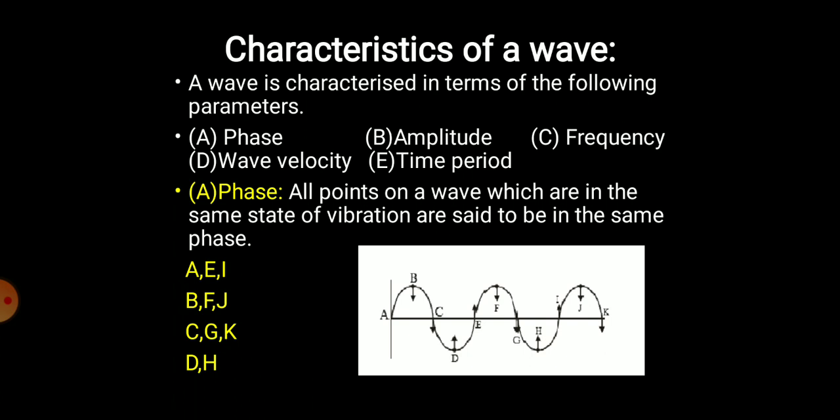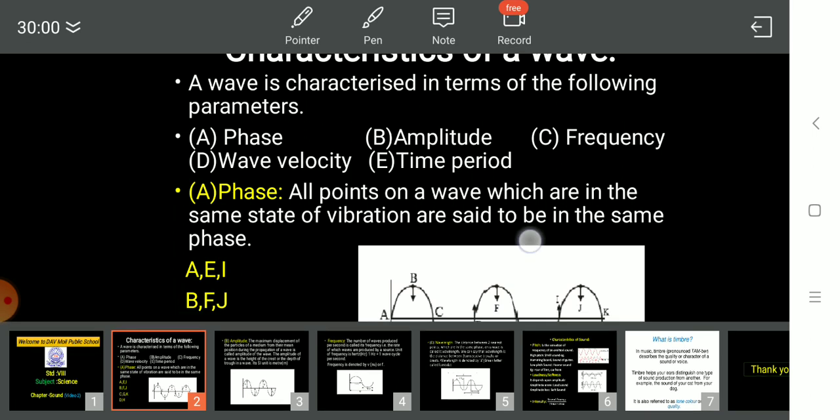Now, as I told you previously, this is a wave. The portion from point A till point E is considered as one wave, and from point E till point I is considered as one wave.